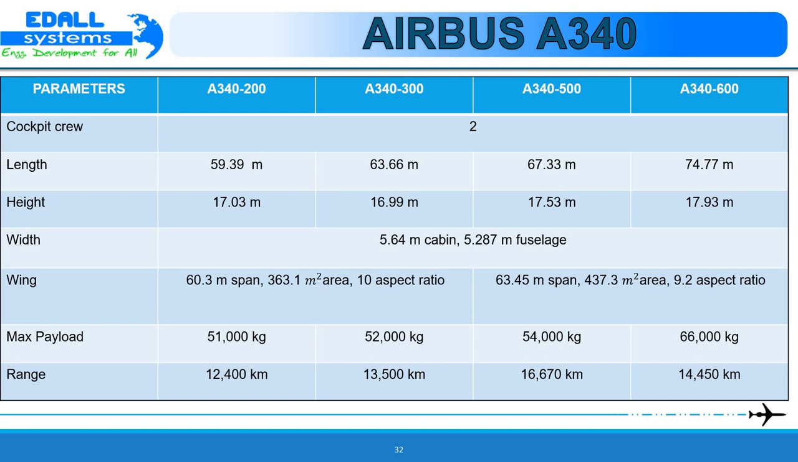16,670 kilometers, and was the longest range airliner at the time. The longest, the A340-600, was stretched to 74.77 meters, then the longest airliner, to accommodate 320 to 370 passengers over 14,500 kilometers. As you can see in the specifications, the wingspan, area and aspect ratio for the A340-200 and A340-300 is